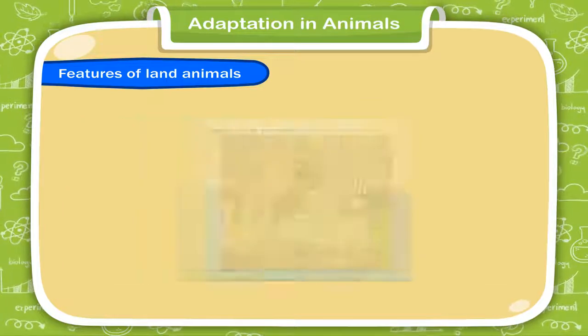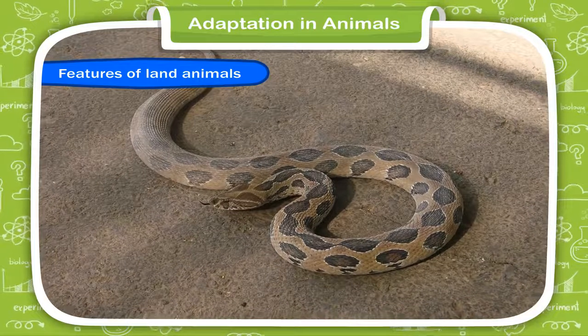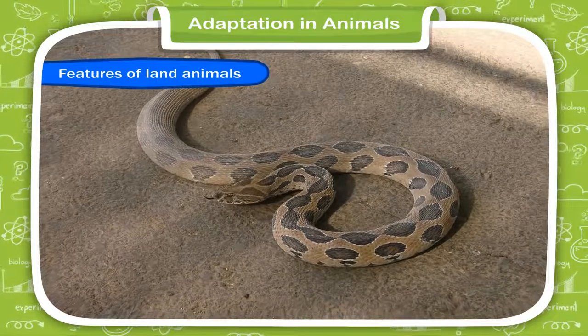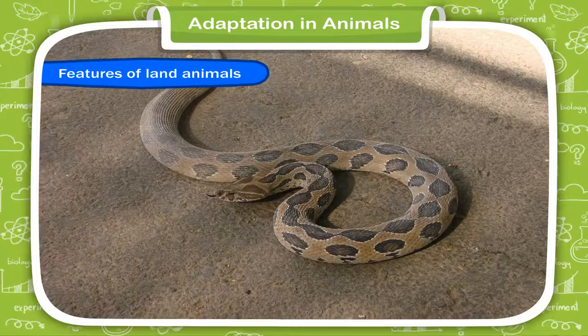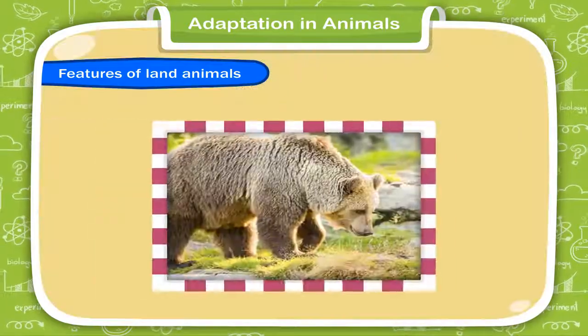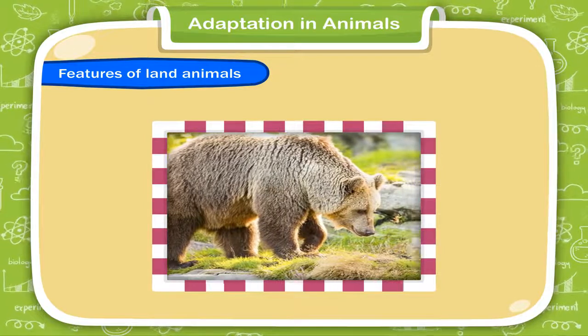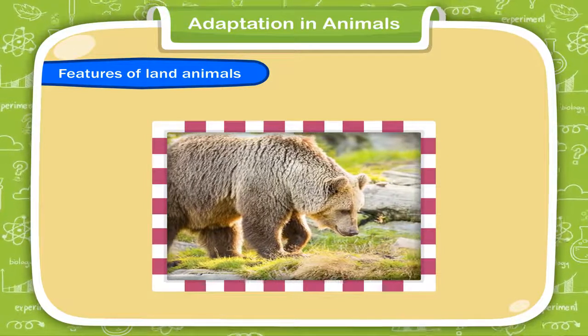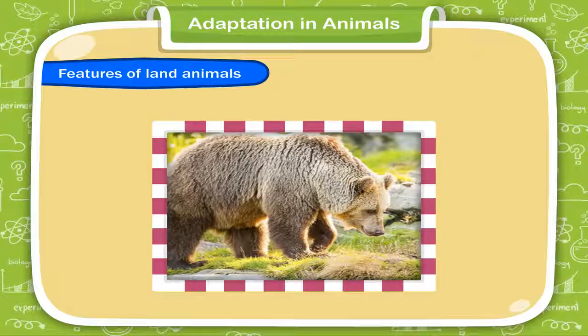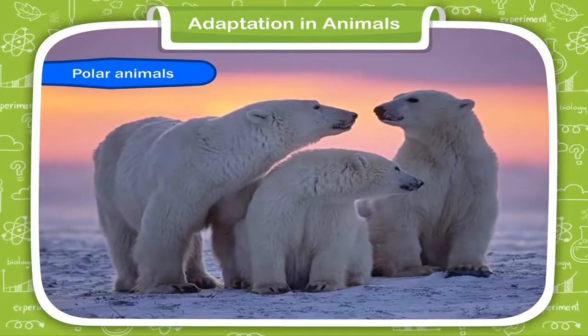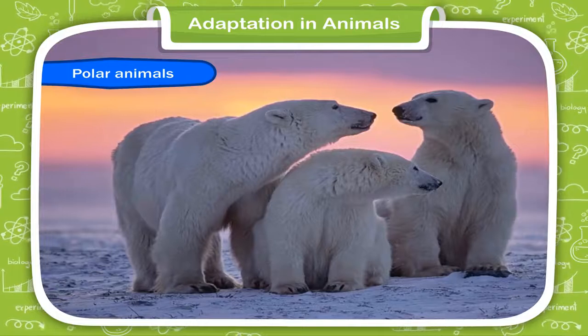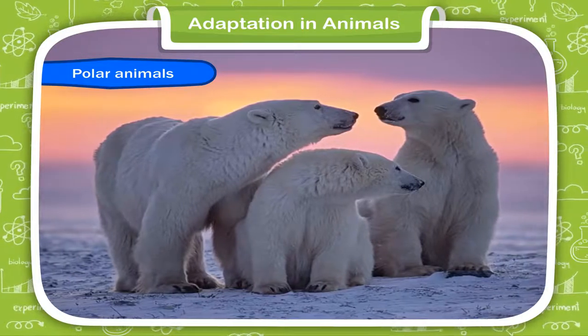Some animals, such as snakes, do not have legs, but they have scales that help them in crawling on the ground. 4. They have well-developed sense organs to help them to look for food and to feel changes in their surroundings. Polar animals. Some animals, such as the polar bears, live in very cold places.